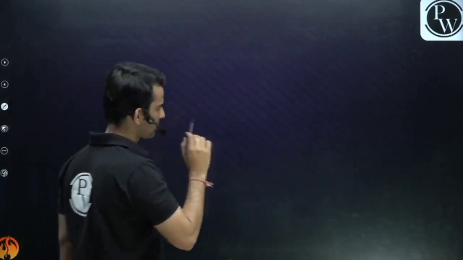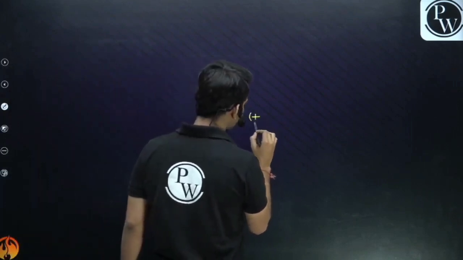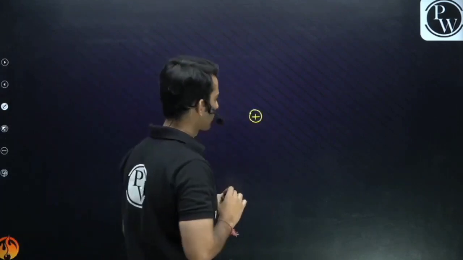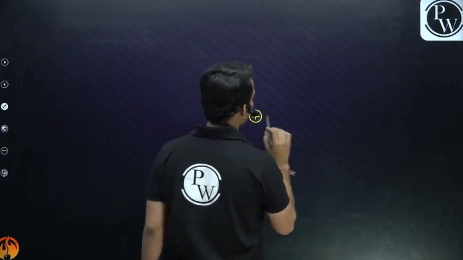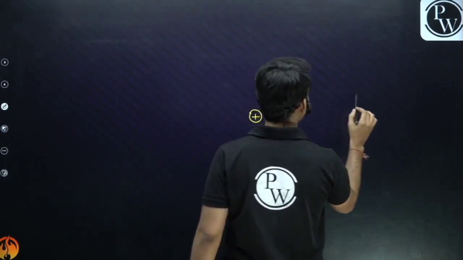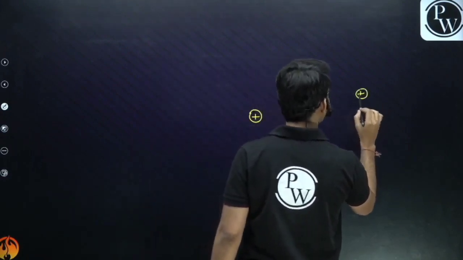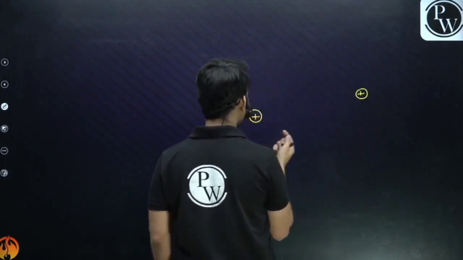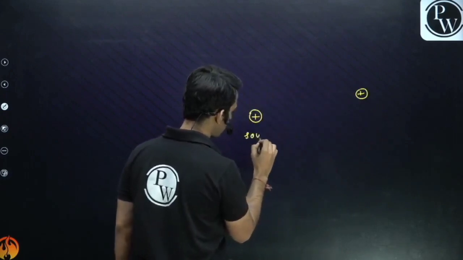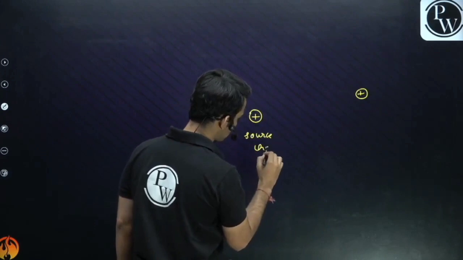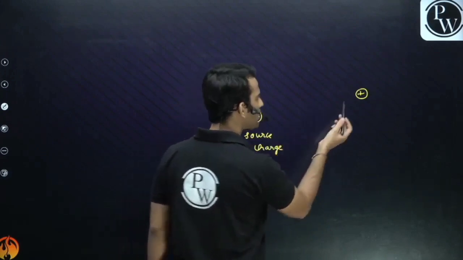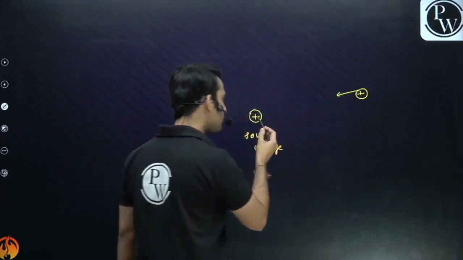See, suppose guys, I have a positive charge. Now basically if I want to bring a certain positive charge, suppose I have a source charge. This is the source charge. And I want to bring this positive charge nearer to this charge.